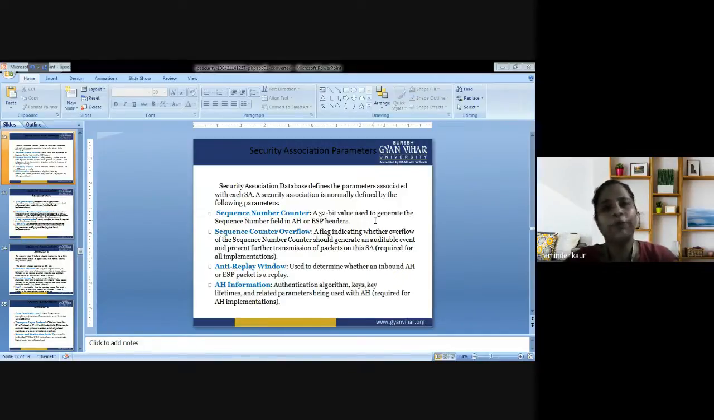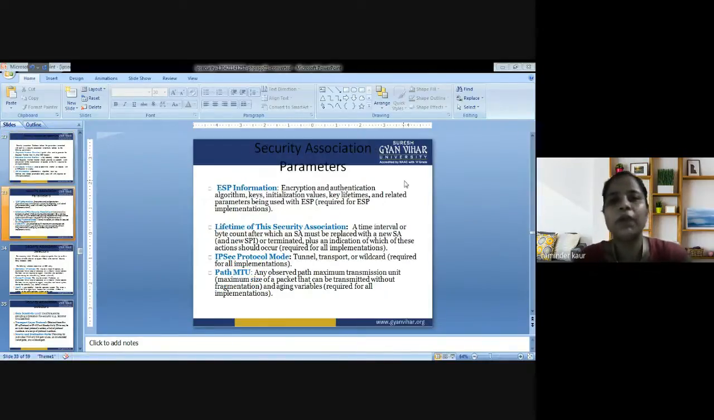Sequence counter overflow. What is that? It is a flag indicating whether overflow of the sequence number counter should generate an auditable event and prevent further transmission of packets on this security association. That is required for all implementations. Next is anti-replay window, that is used to determine whether an inbound AH or ESP packet is a replay. Next is AH information, that is authentication algorithm, keys, key lifetimes, and related parameters being used with AH. That is required for AH implementations.